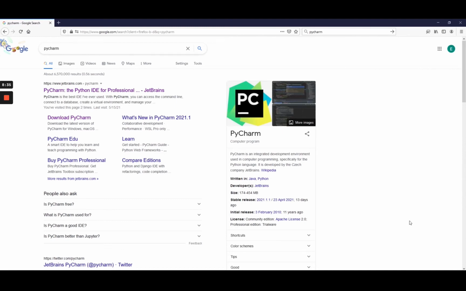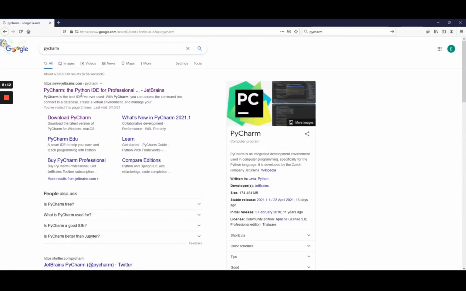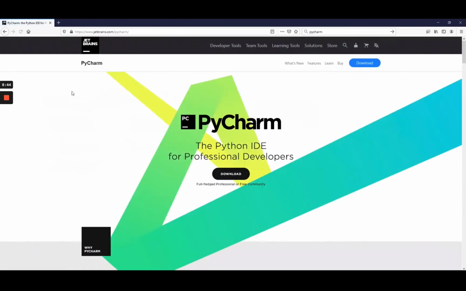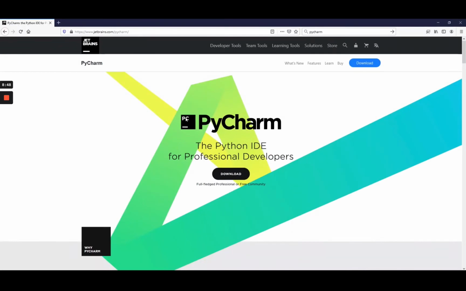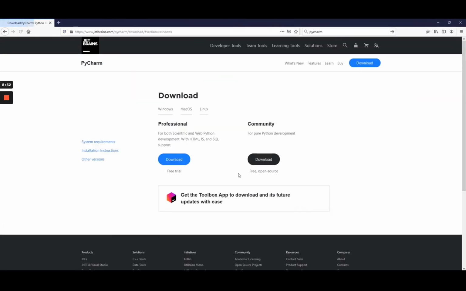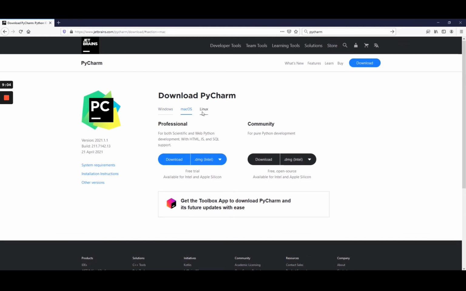Let's install PyCharm. So you can go on Google and just type PyCharm here, and you will get to the first page, on jetbrains.com/pycharm. So that will be something similar. And then you have a button here, download, which will take you to the download page. So I'm going to install the Windows version here for this course and for my setup. And you have the instructions here for Mac OS and Linux.